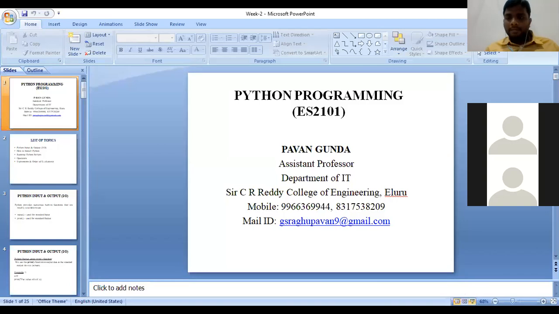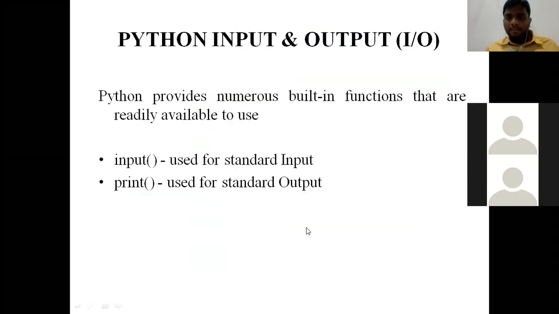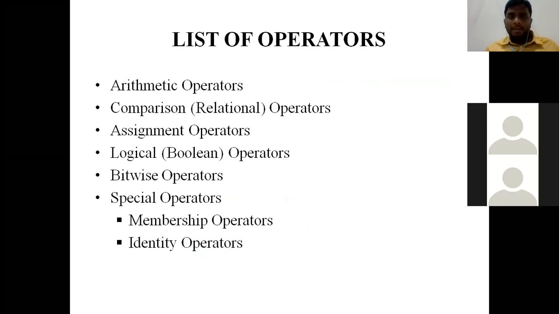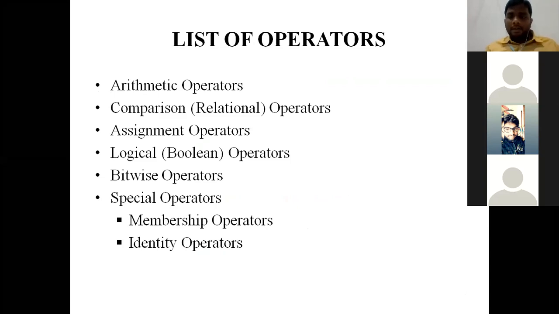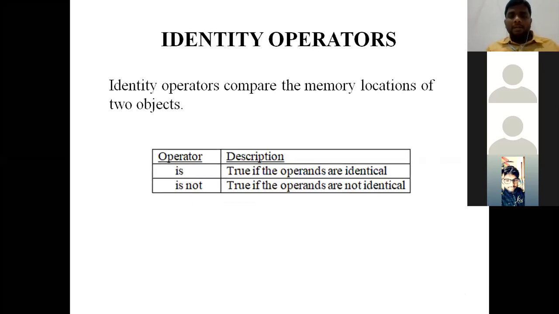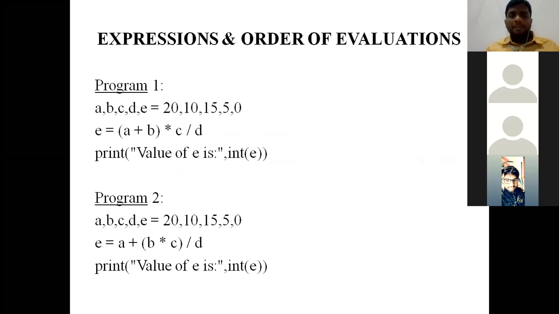Arithmetic, relational, assignment, logical, bitwise, and special. Special operators in the sense, membership operators and identity operators. It's not identical, it's identity. The screen shows the list of operators available in Python. Already we have discussed each of the operators clearly.